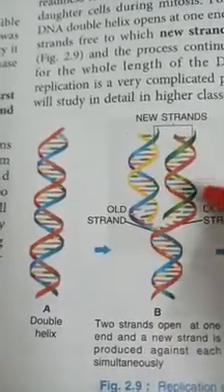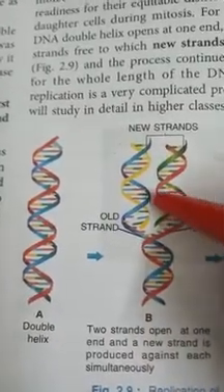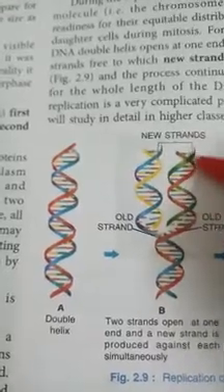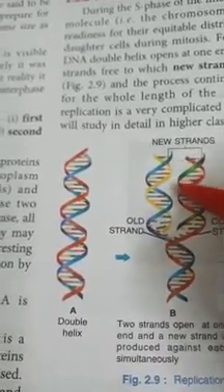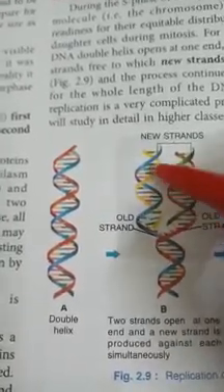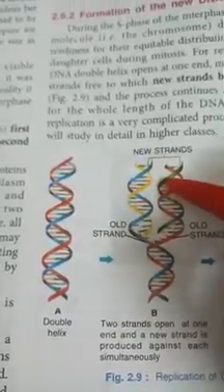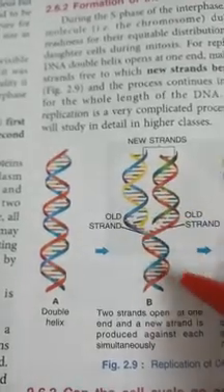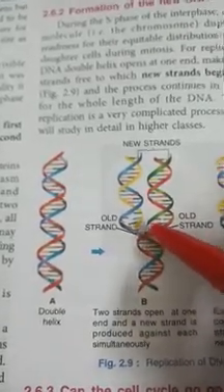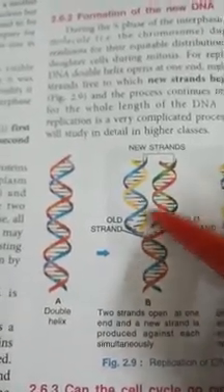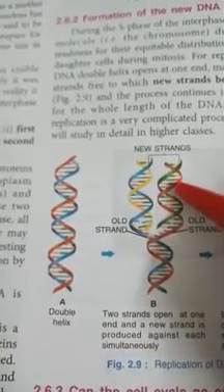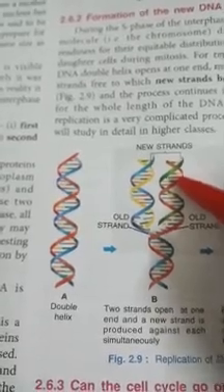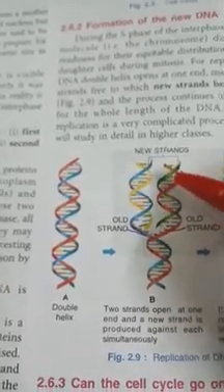Like that, here you can see the red strand in this DNA. The red strand is creating a green new pair here. The yellow and green strands are the new strands. When the DNA divides, the new DNA will have one new strand and one old strand present in the newly created DNA.